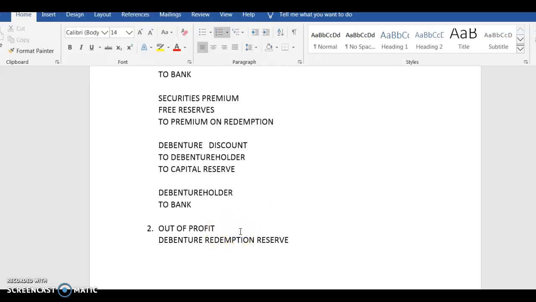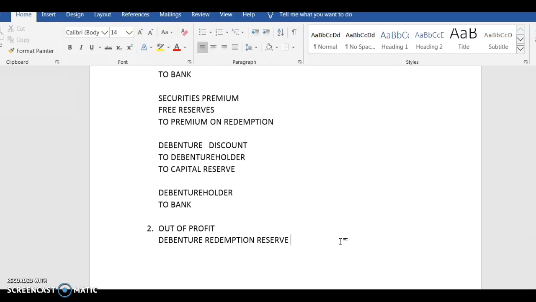Now the question is, from the profit, please remember the difference between cash flow and profit and loss account. Now if you take some profit out of the profit and loss account, you don't get cash to make the payment, so where will that cash come from? So this means that in case of out of profit, one, you are going to create a debenture redemption reserve from the profit and loss.